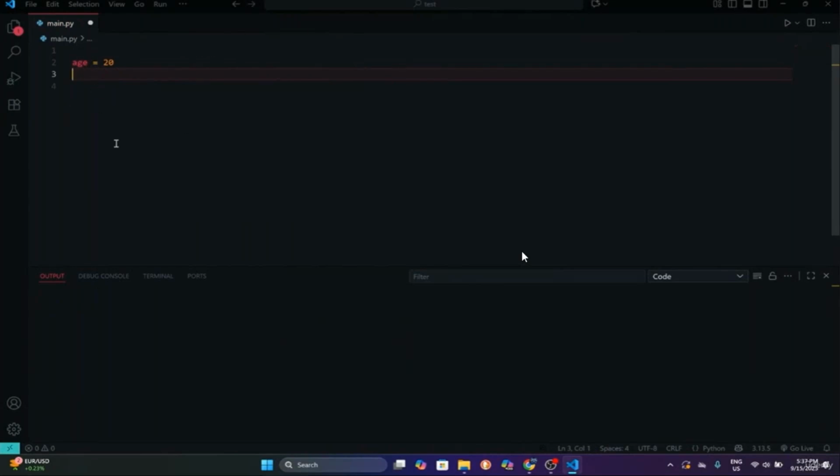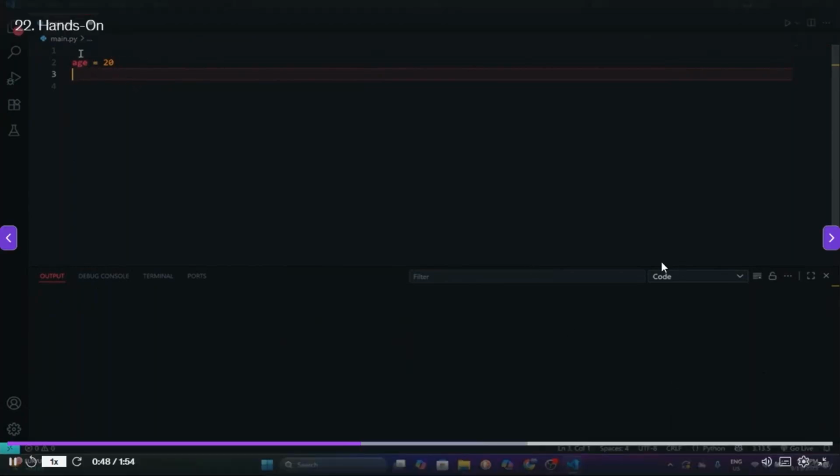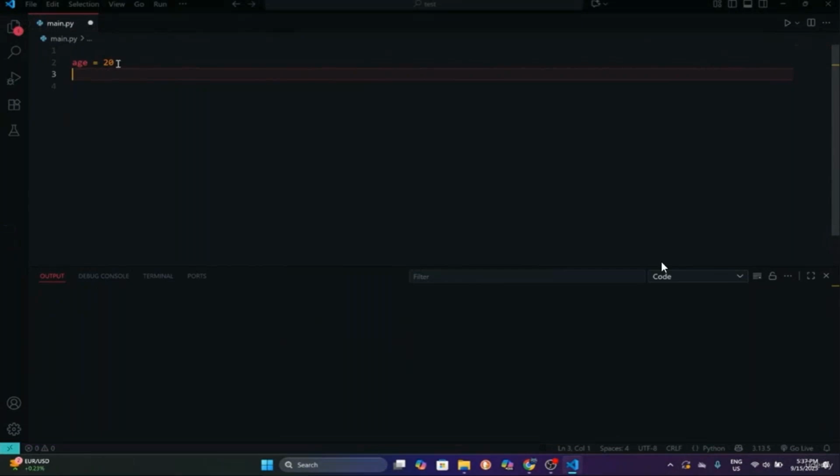If we have a huge code, we can use this variable to print or do some maths with the value that is stored inside. That's really important to remember.